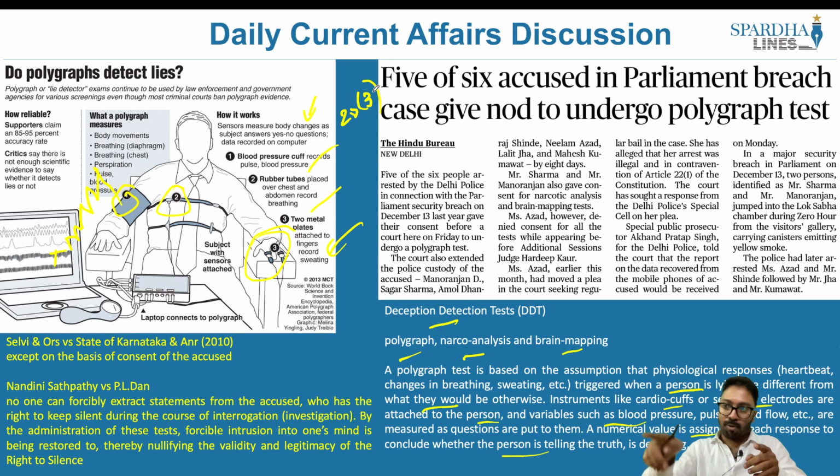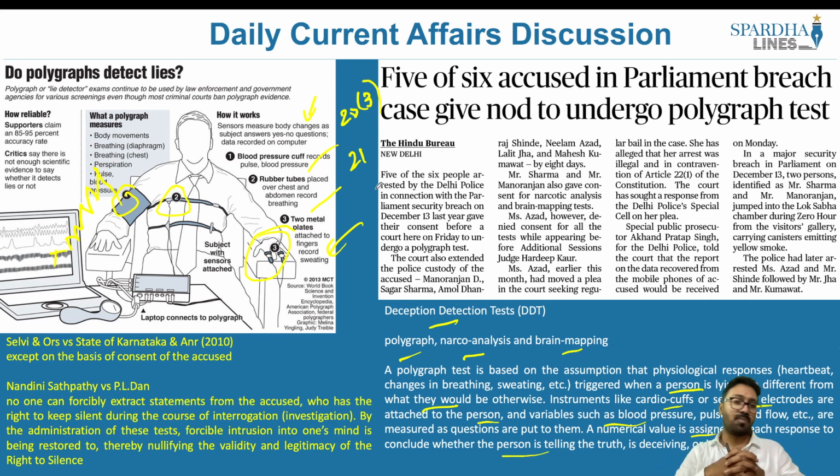So if a polygraph test is being conducted, I am again incriminating myself, which is against this very provision. At the same time, we have Article 21 of the Indian Constitution. What does it speak about? Right to privacy. If a polygraph test is put up, I will not be able to keep back the important facts. This is a violation of Article 21, right to privacy. So these are the constitutional aspects.